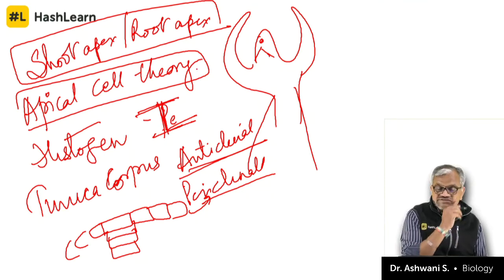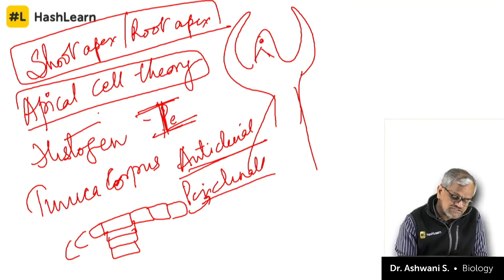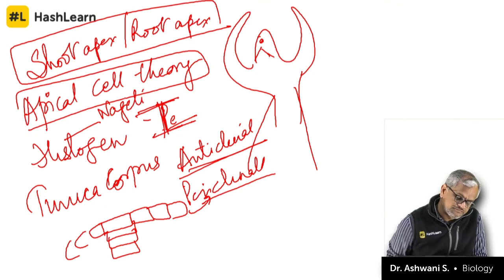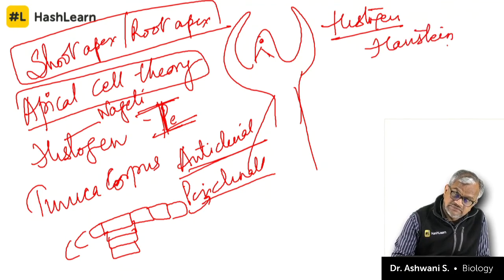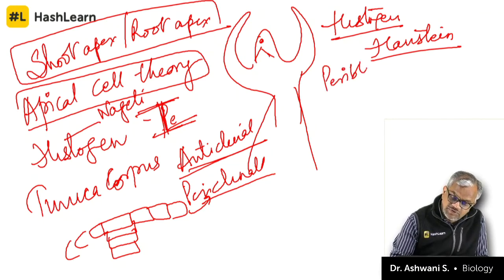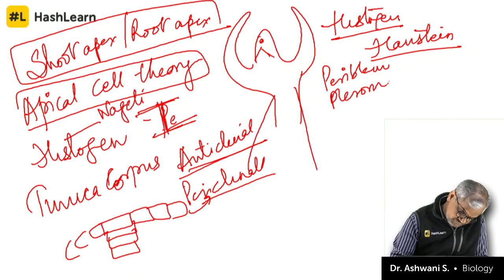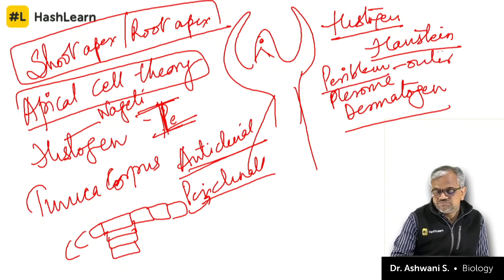So, the apical cells give rise to different types of tissues. This concept of apical cell theory was given by Nageli. Histogen theory was given by a gentleman called Hanstein. Hanstein was the person who said three different types of layers are formed: periblem, plerome and dermatogen. Periblem is outermost, plerome is middle, dermatogen is innermost.